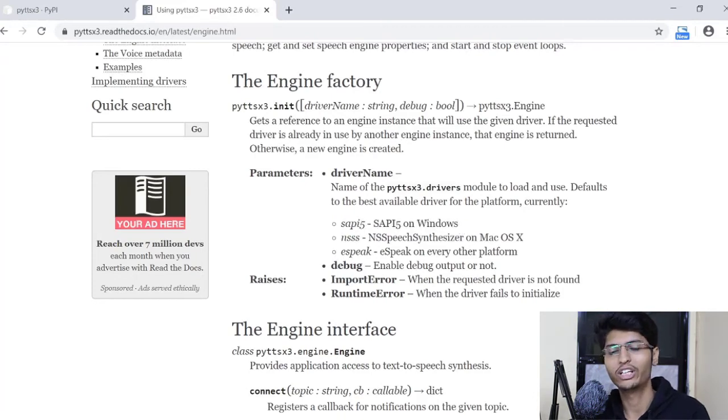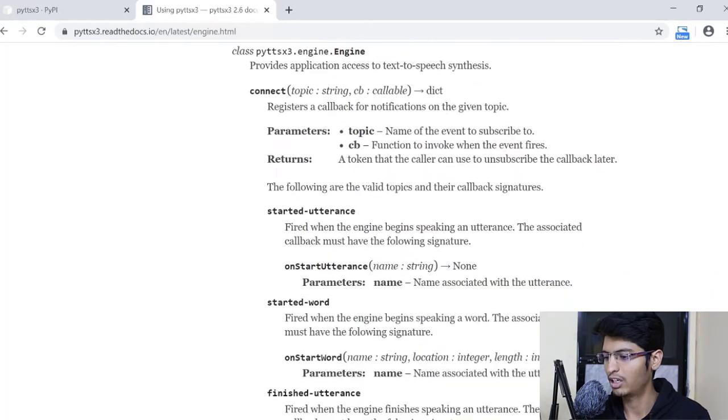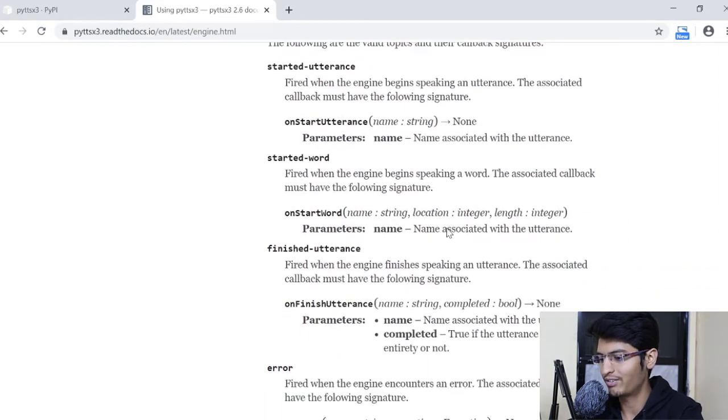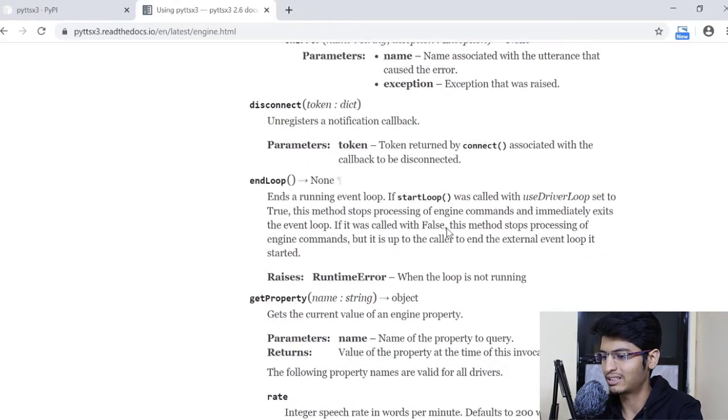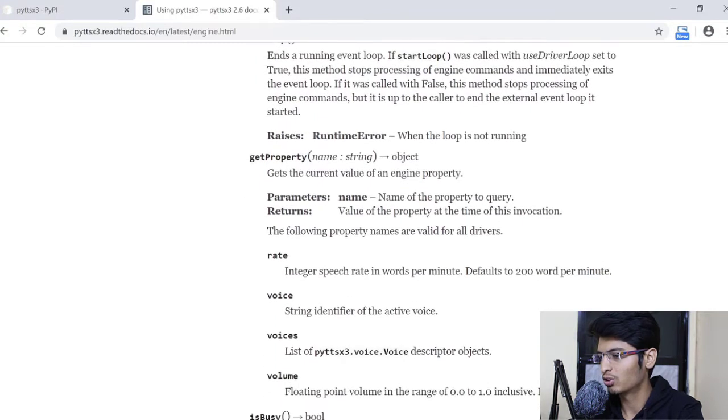So first we need to initialize it. We will see how all these things work, and then we will use all the methods that are there in it. There are a few methods given on this page with detailed explanations of their parameters, their purpose, and all these things. So we are going to do that.